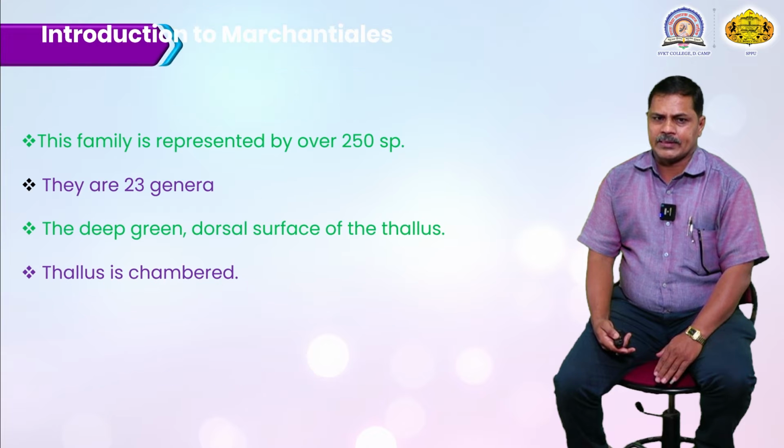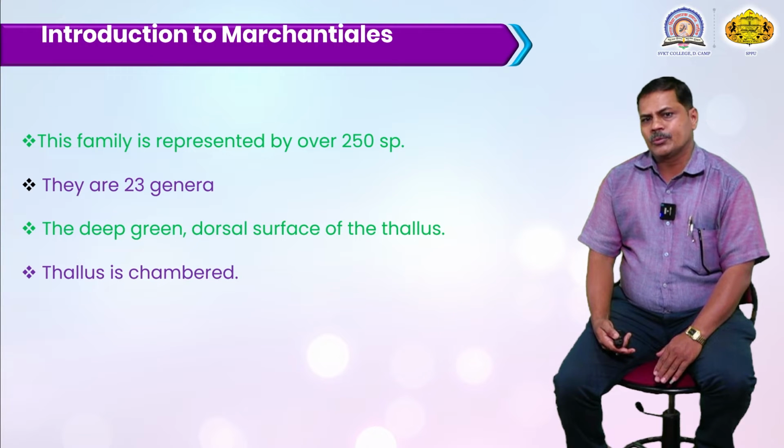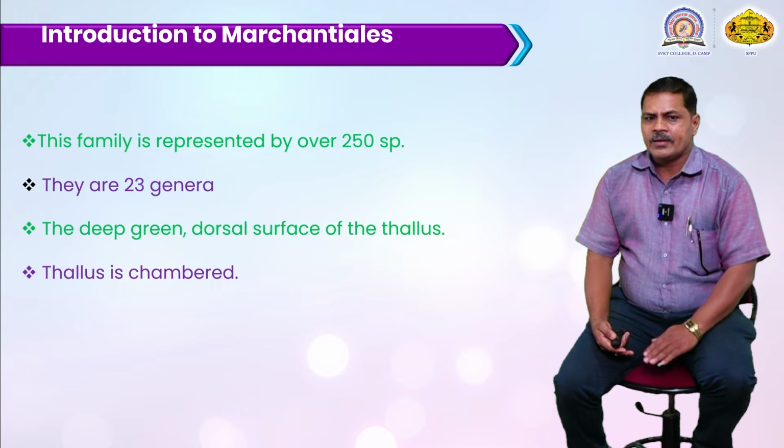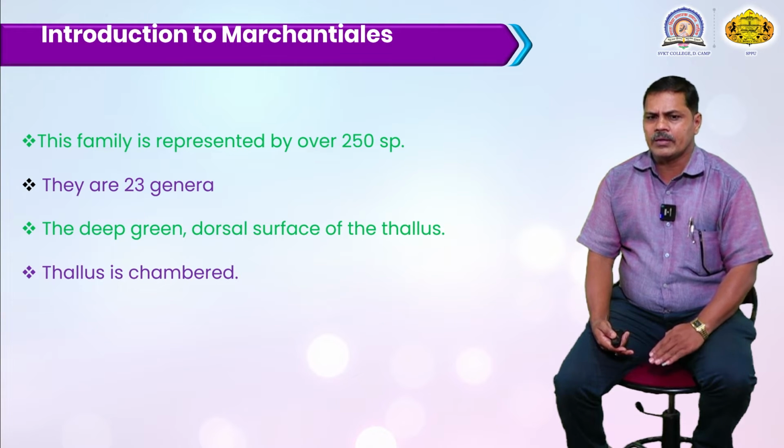For the introduction of Marchantia, this family is represented worldwide and can be distributed about 215 different types of species occurring worldwide. They are included in about 23 genera. They include 255 species in the worldwide distribution. They are deep, very green. The thallus structure is a very deep green.